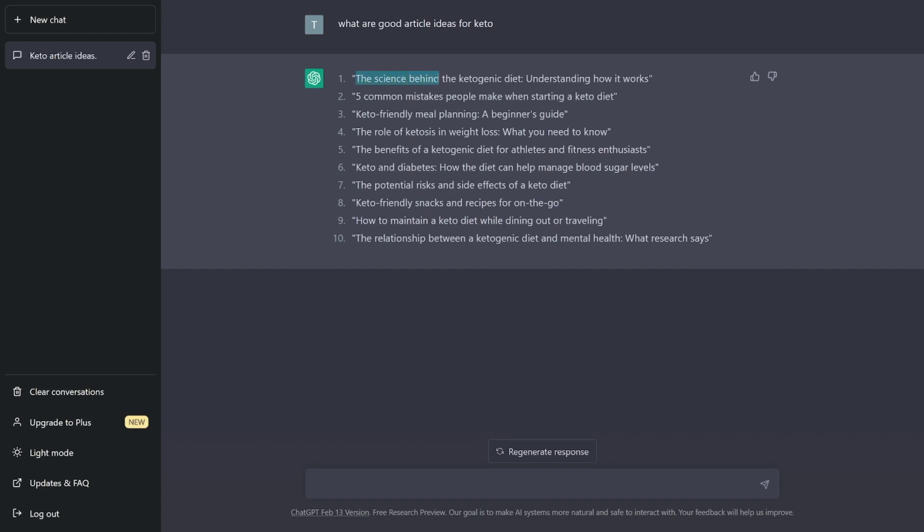So you have the science behind the ketogenic diet, understanding how it works. Then you have 5 common mistakes people make when starting the keto diet, and you have 8 more. What I like to do is get something intriguing. Okay, so this is really intriguing: 5 common mistakes people make when starting the keto diet. This is going to be attractive for people because they're afraid of doing something wrong.